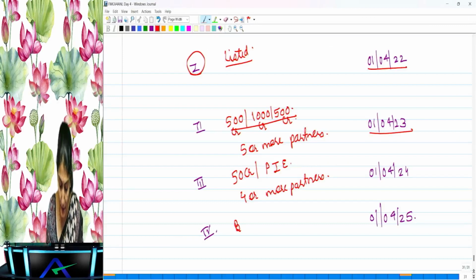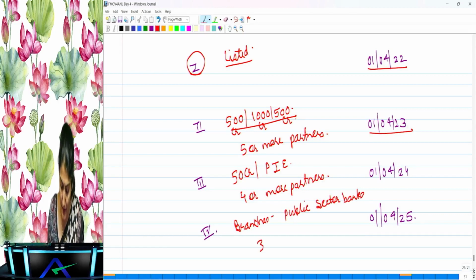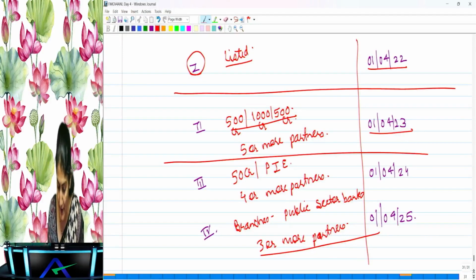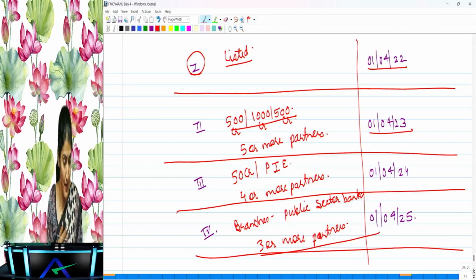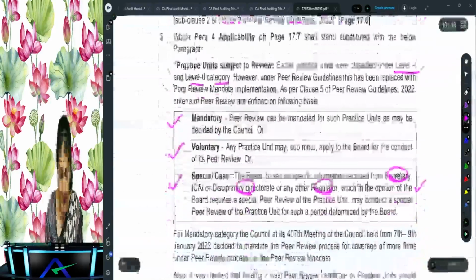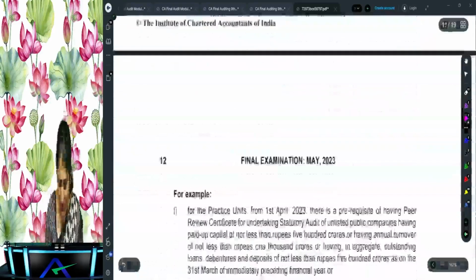So branches of the public sector banks, and then you also have 3 or more partners. Then what does it say? When will it be mandatory? With effect from 1st April 2025. Is it clear to everyone? Phase 1, Phase 2, Phase 3, and Phase 4. And apart from that, this is how the practice units have been classified as mandatory, voluntary, and special case. Okay, now coming to some other points over there.